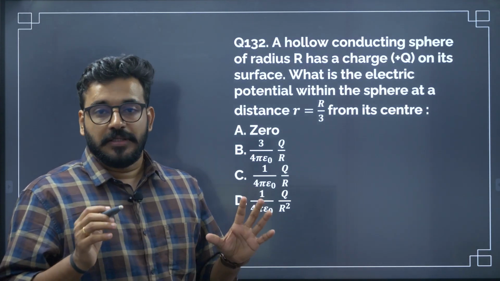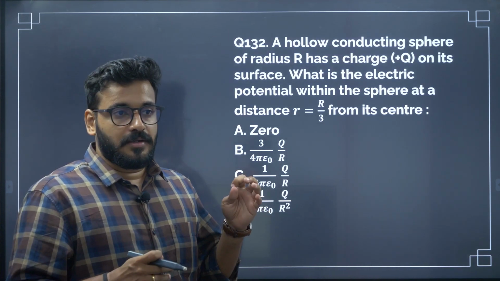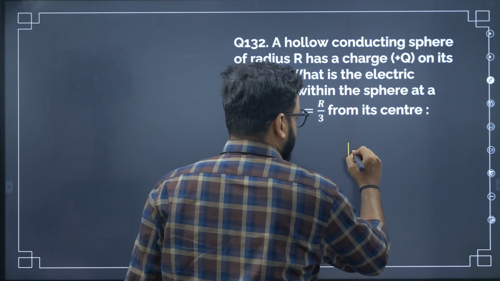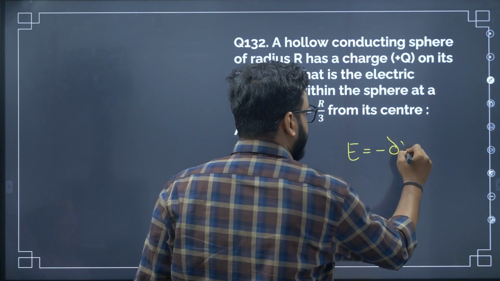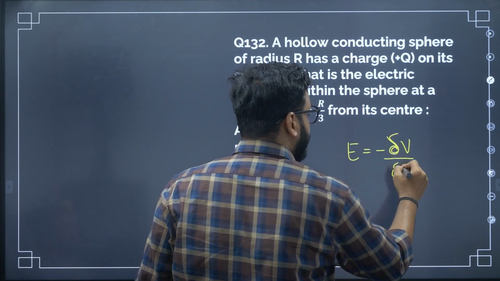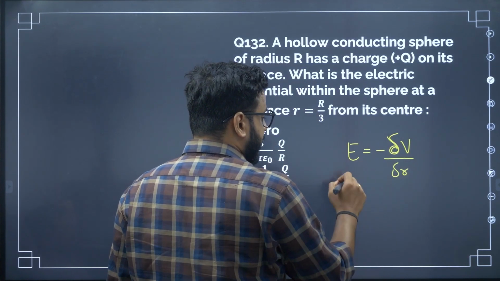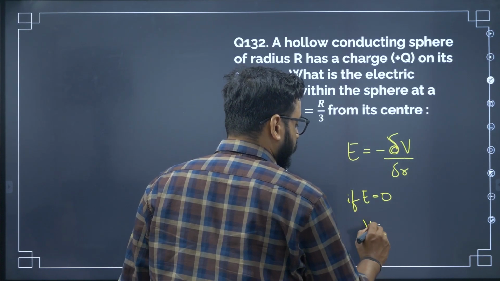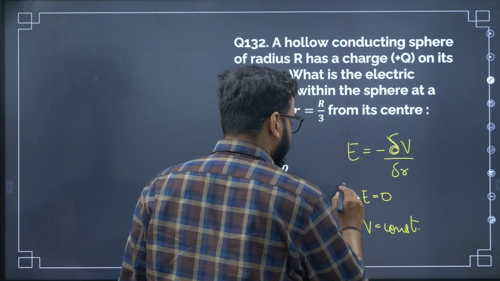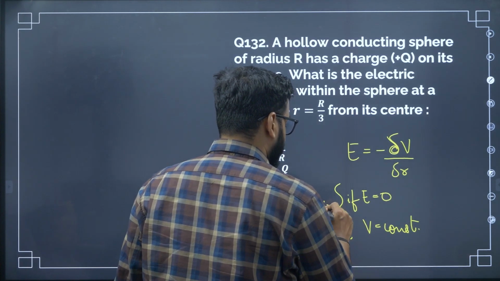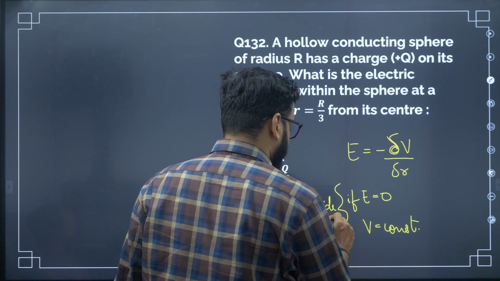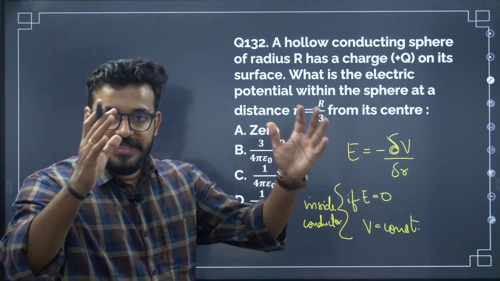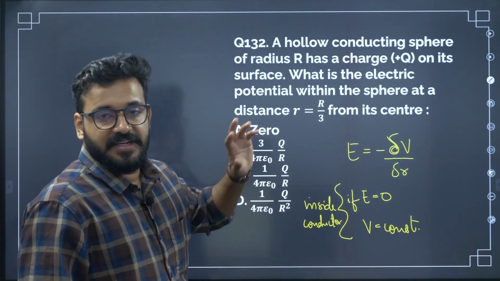First of all, the electric field inside is 0. Now electric field is the spatial differentiation of what? Potential. So electric field can be defined as minus del V divided by del R. So when the electric field is 0, that means potential is a constant inside the conductor or conducting shell. Generally inside any conductor electric field is 0, potential is constant. It is not varying with respect to R.